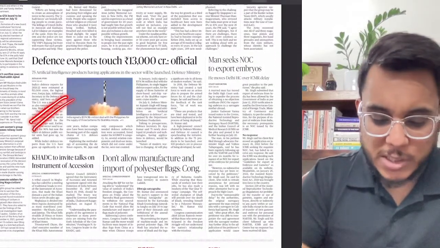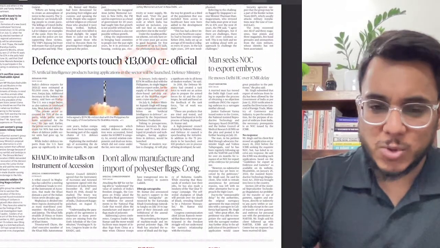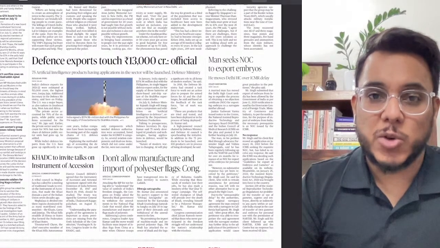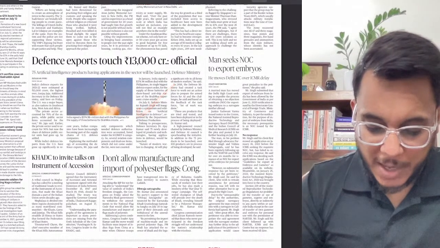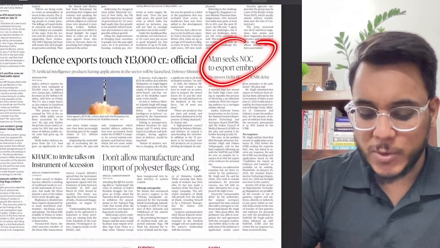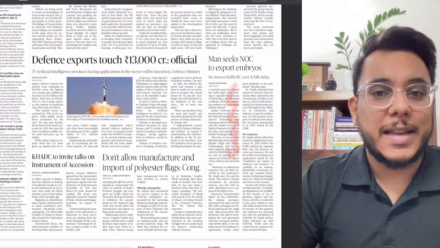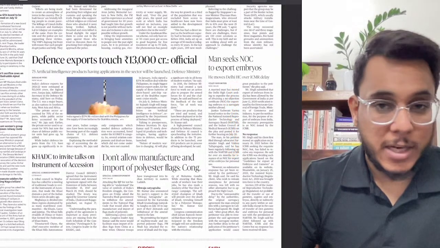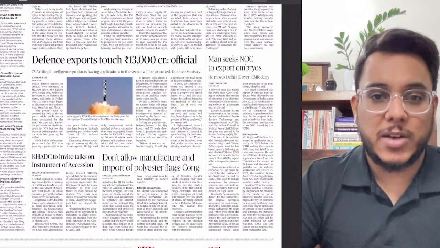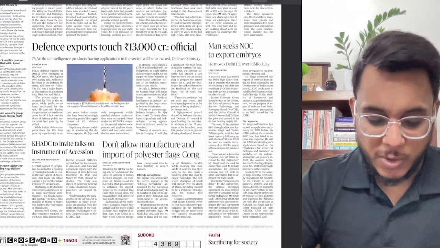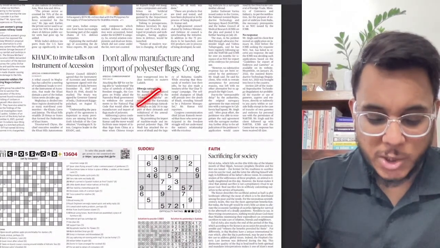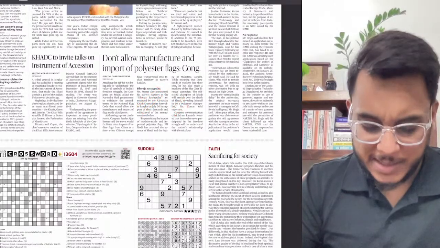Then defense exports touch 13,000 crore rupees. With respect to the export potential of the defense sector of India, we'll be seeing this article. Then, man seeks NOC to export embryo. This issue is not important, but the ART Act which was passed in 2022, we'll be seeing a little bit of connection of that act with this issue. Fine, don't allow manufacture or import of polyester flags, Congress tells this.